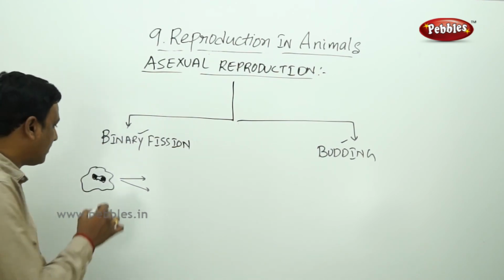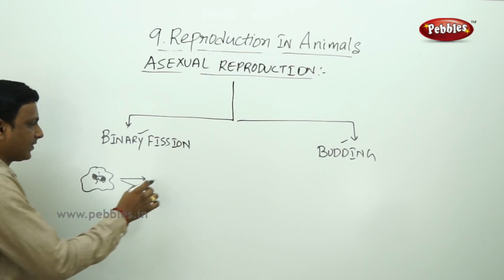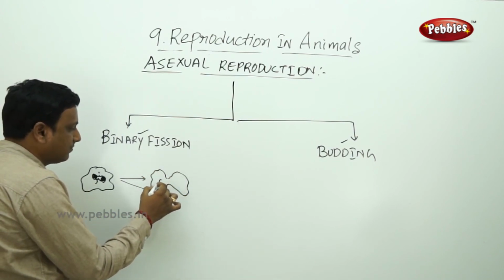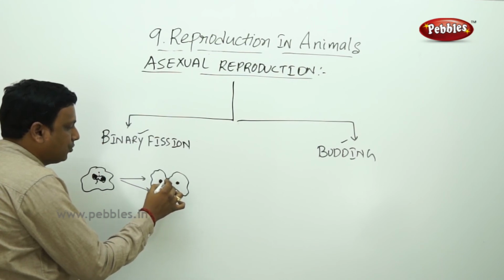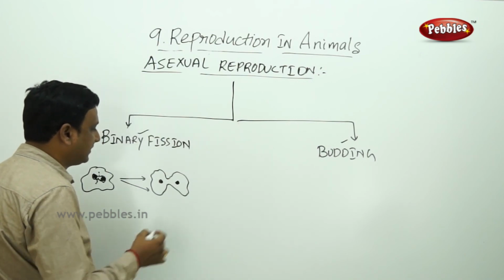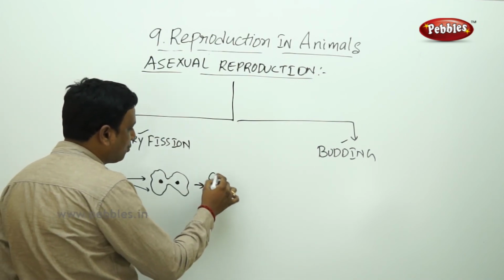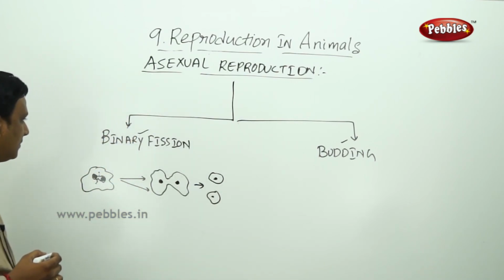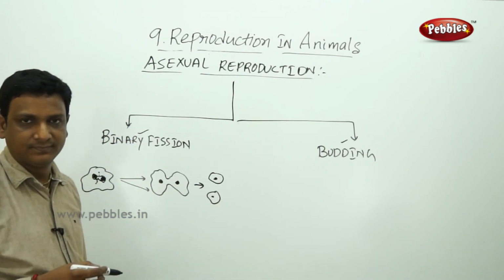Once the nucleus is divided into 2, the amoeba starts dividing into 2. Two nuclei are formed, they spread like that, and now two daughter cells are formed like this. So this is binary fission.